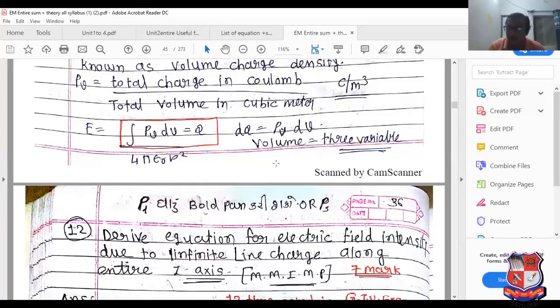So here we complete Coulomb's law, the point form of Coulomb's law: electric field due to volume charge distribution, surface charge distribution, and line charge distribution, which we have already completed. Now in the next lecture, we will try to solve examples of Coulomb's law and determine the electric field due to an infinite line charge and an infinite sheet charge.